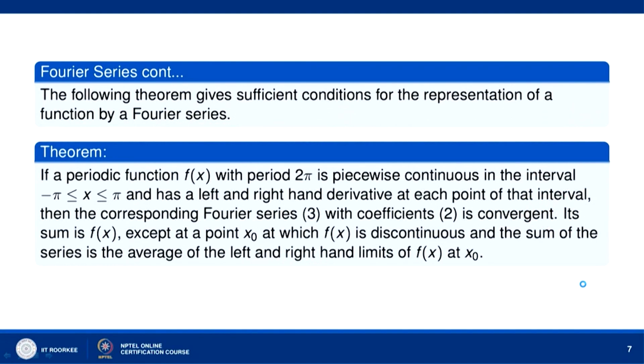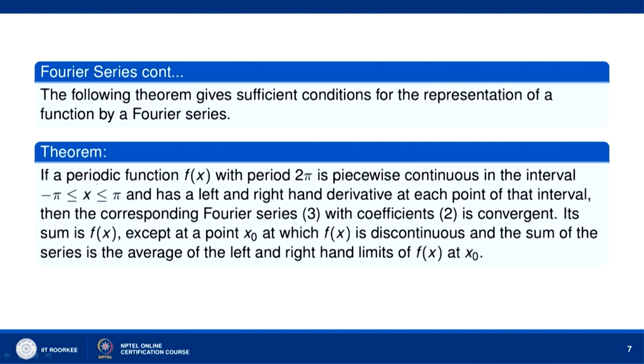Now, let us talk about the convergence of this Fourier series. When will it represent the function f x? Okay. So, there are sufficient conditions for that. The sufficient conditions are the following. This theorem gives us the sufficient conditions for the representation of a function by a Fourier series.